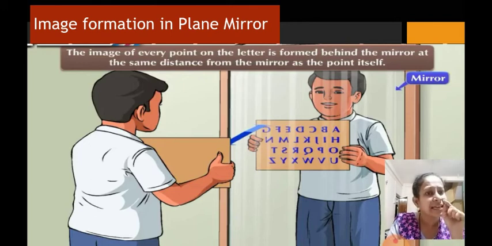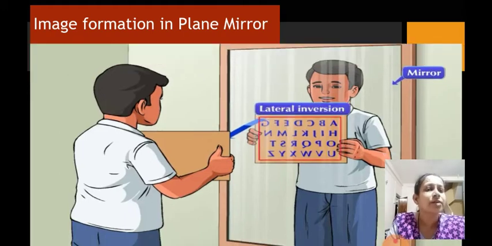Suppose you are taking a letter A. Now the image of this letter A is formed behind the mirror at the same distance from the mirror as the point itself, and this is what is called lateral inversion. Fine. So this is another property of the plane mirror.